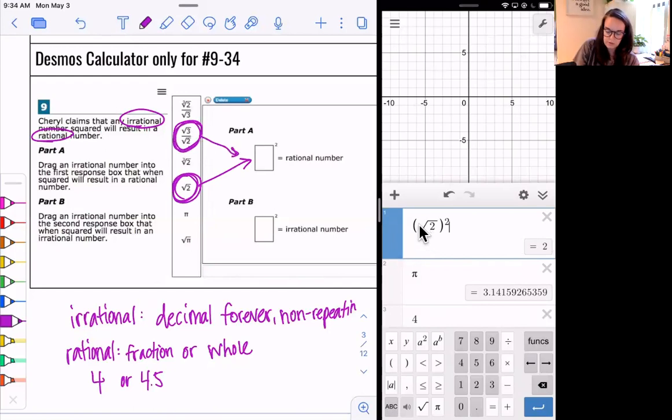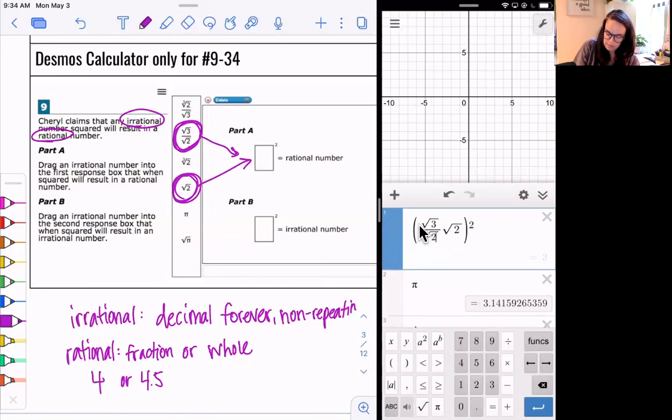If I do show you here the square root of 3 and then divided by the square root of 2, I'm gonna go ahead and take away this part. You'll see that it equals 1.5, a normal decimal number, right? Like it ends, it does not go on forever and ever. That's because square root of 3 squared would be 3, and square root of 2 squared would be 2. So 3/2 would be 1.5. So these two numbers could go in there. So you have two possibilities. Either one you can drag in there.